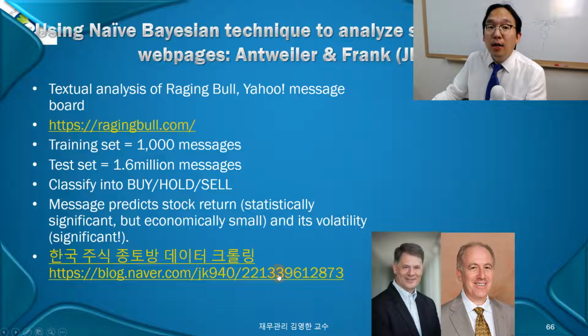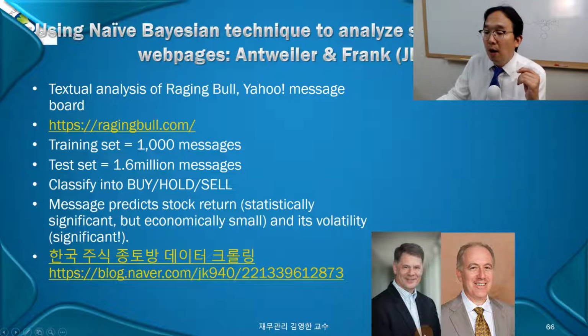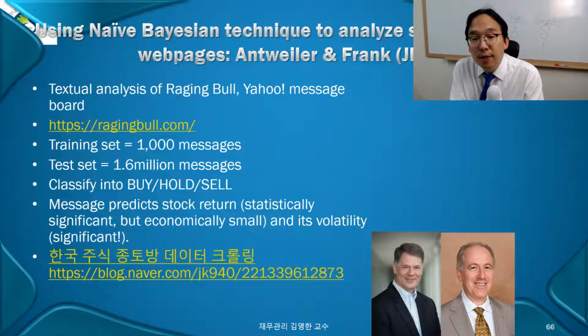Anyway, what's the research that used the naive Bayesian classifier? My professor in Minnesota, right? Professor Murray Frank. You Google search him, right? And then Murray Frank's research with Professor Antweiler in 2004, Journal of Finance, they studied the impact of the wisdom of the crowd in the early 2000s, right? 21st century or before.